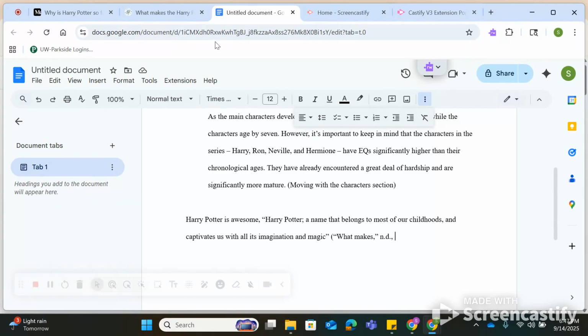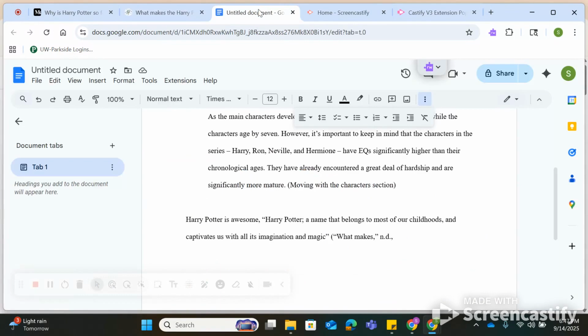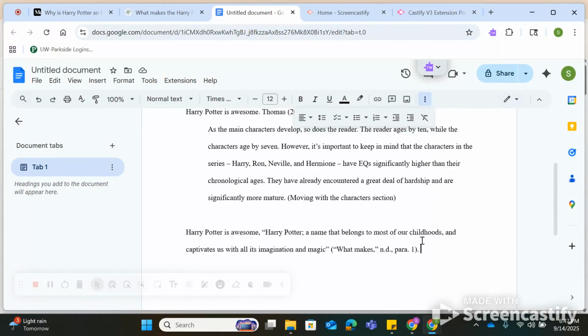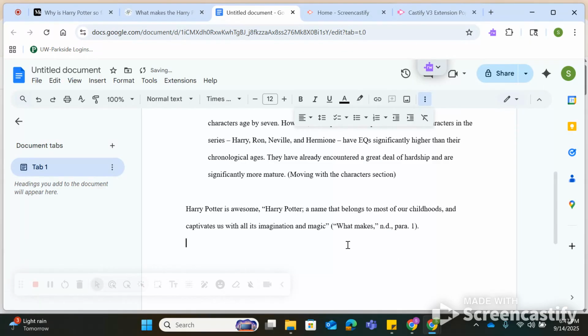And now, just like last time, we still need to tell where we got this quote from. Again, because I have it from paragraph 1, I'm going to write para 1. And parentheses, period. Ta-da! So, with that, I've officially taught you how to do all kinds of in-text citations, right? Even if you're missing information.